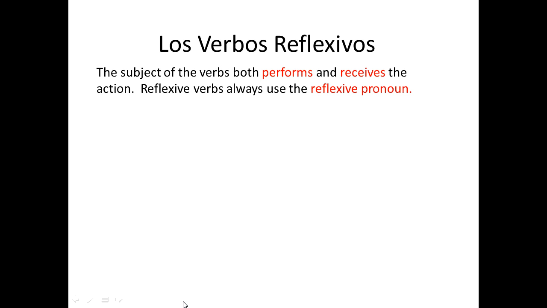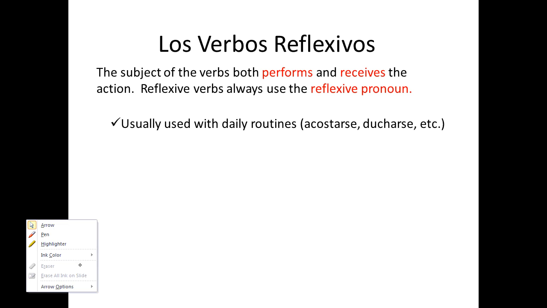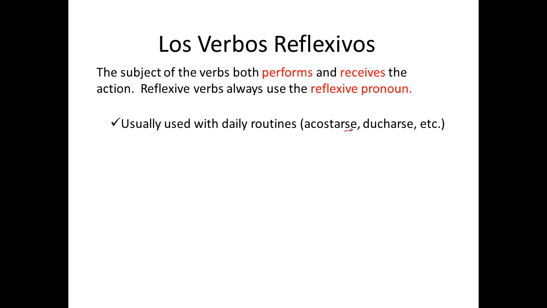Si recuerdan, con los verbos reflexivos, the subject of the verb both performs and receives the action. Reflexive verbs always use the reflexive pronoun. So the person doing the action also receives the action. If you think of reflexive verbs, they have the se. They're usually used with daily routine. If you think of Spanish two, you think of all the daily routine vocabulary that you had. If you know something's reflexive, the infinitive has a se in it.